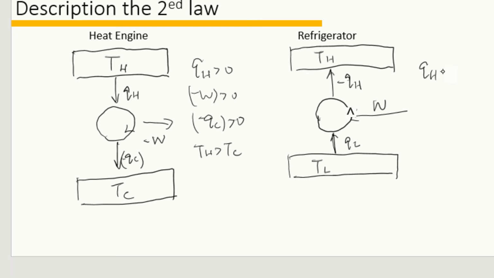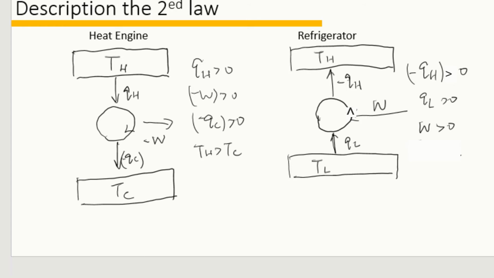The heat that transfers to the heat reservoir, negative QH, is larger than 0. The heat transfer from the cold reservoir is QL, larger than 0. And the work is from the environment to the system, so work is larger than 0. In a heat engine, because the loss of heat cannot be avoided, the thermal efficiency of the heat engine is always smaller than 1.